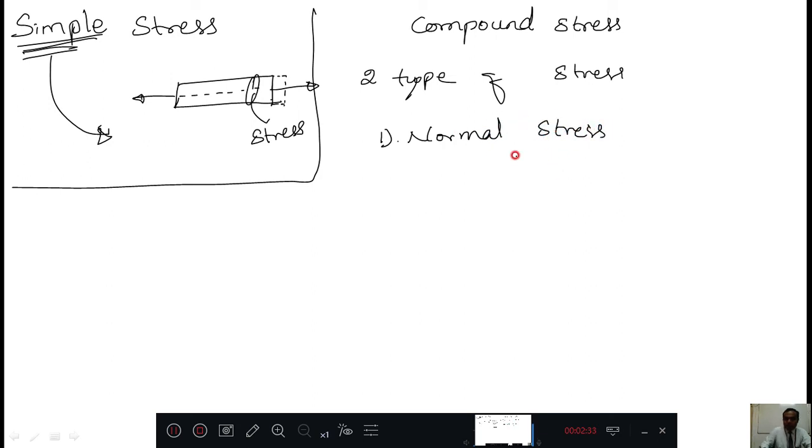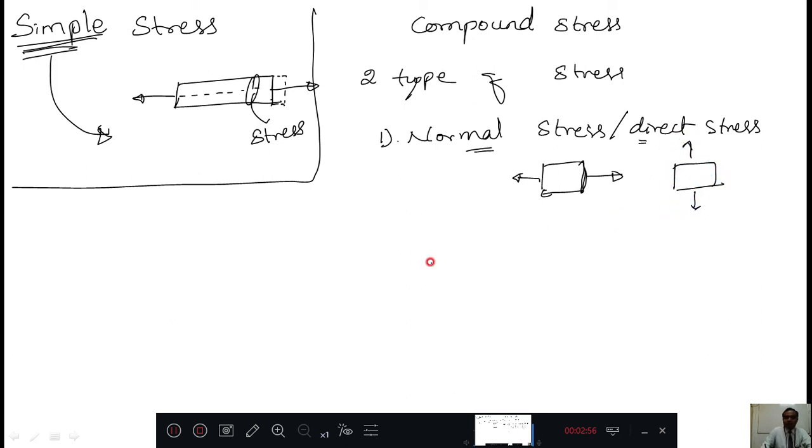You also know that this is called direct stress. It means if any force or stress is perpendicular to the surface, that is called normal stress or direct stress.